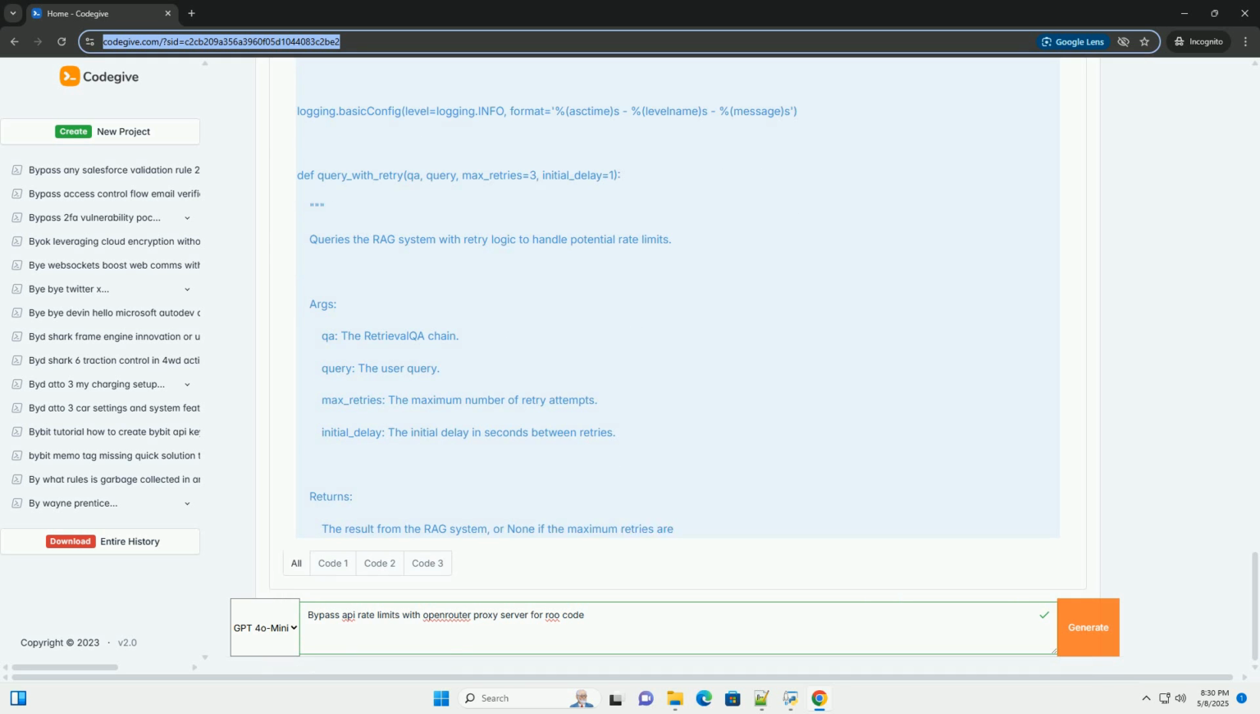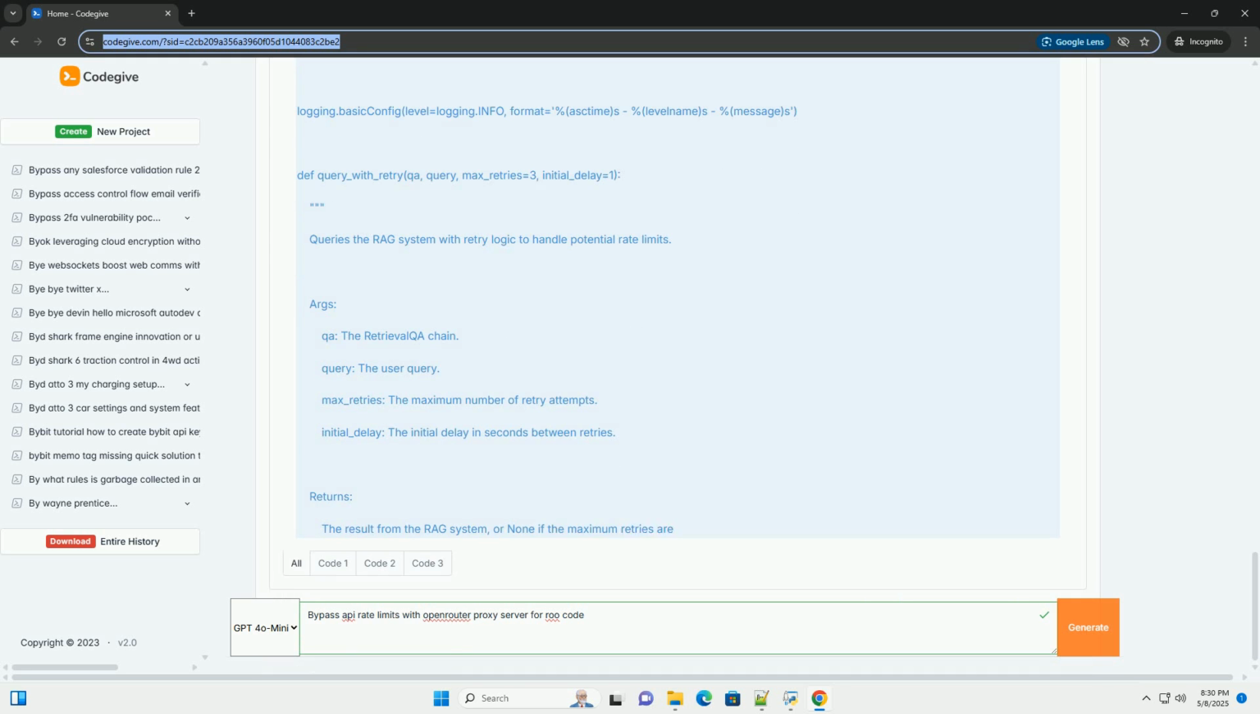Dynamic model selection. Implement logic to dynamically select the best LLM based on factors such as cost, availability, and performance. OpenRouter's smart routing capabilities can be used to achieve this. Fine-tuning. Fine-tune a smaller LLM on your specific data to reduce the cost and latency of API calls. Request batching. If the API supports it, batch multiple requests into a single API call to reduce the overhead of network communication. Benefits of using OpenRouter.